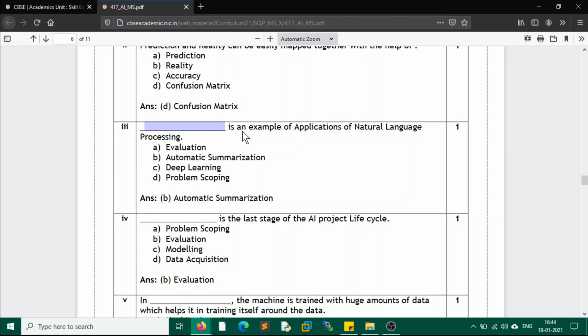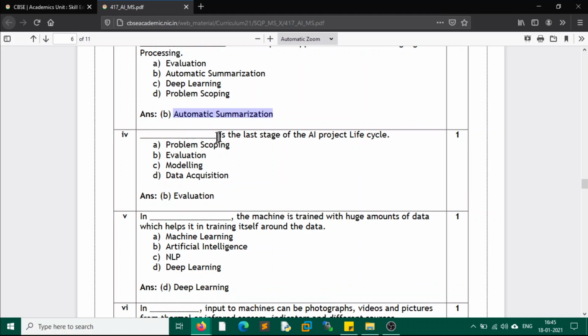Question number 3, dash is an example of an application of natural language processing. So we have automatic summarization. If some people are talking, whatever they have been talking about is automatically summarized. This is where the natural language of humans is processed and there is automatic summarization. So this is an example of NLP. Dash is the last stage of the AI project life cycle. Evaluation is the last process.